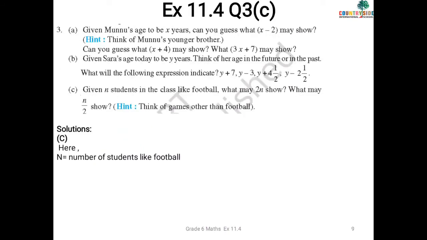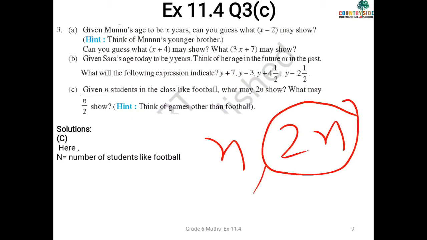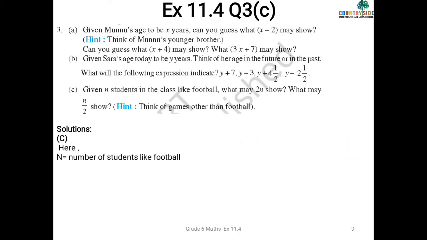So now dear scholars, let's solve the last part from this exercise. It is given that n students like football. So what may 2n show? What may n by 2 show? Okay, this is n and this is 2n. So 2n means what? 2 times n, correct? In the same way n by 2. n by 2 means what? Half of n. And here one hint is given to you: think of a game other than football.